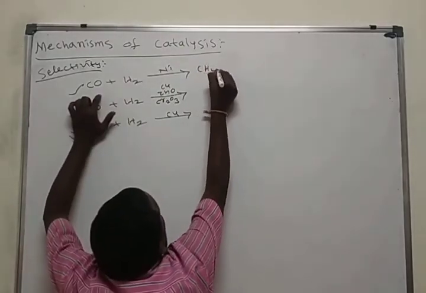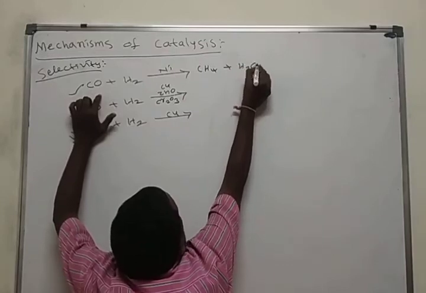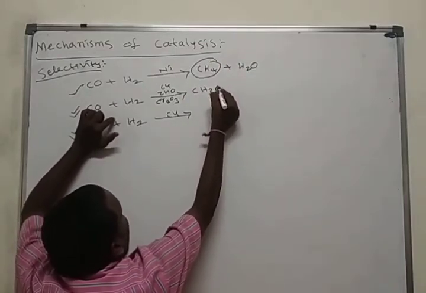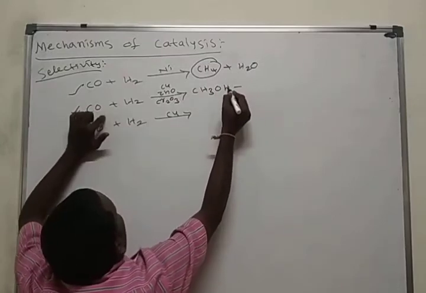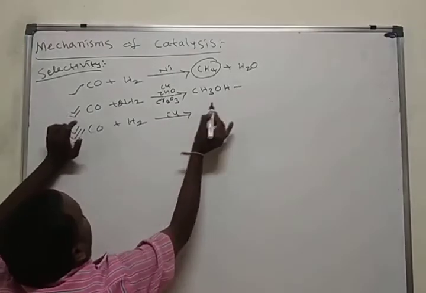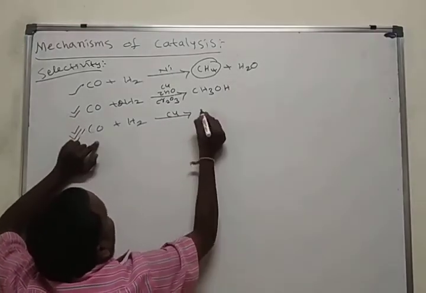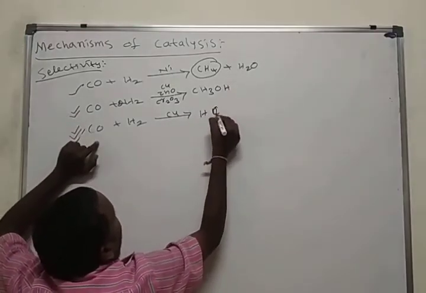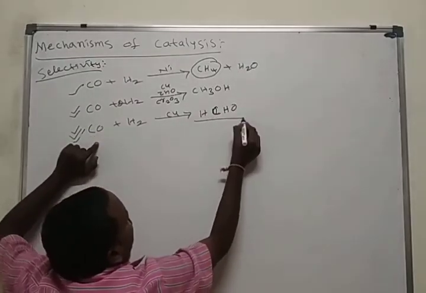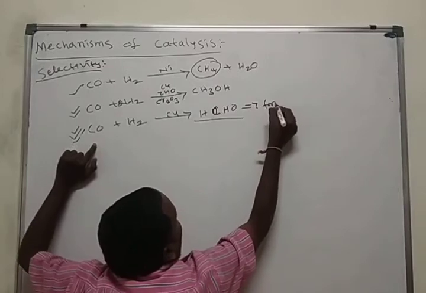Here we get methane along with water, a different product. Here we get methyl alcohol. Here I am taking 2 moles of methyl alcohol. Here we get formaldehyde, HCHO. This is formaldehyde.